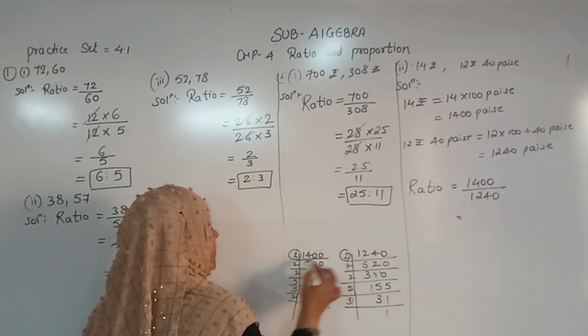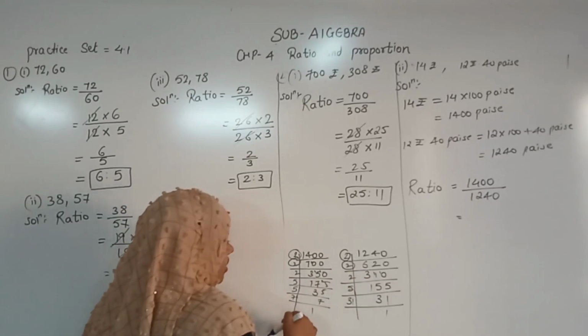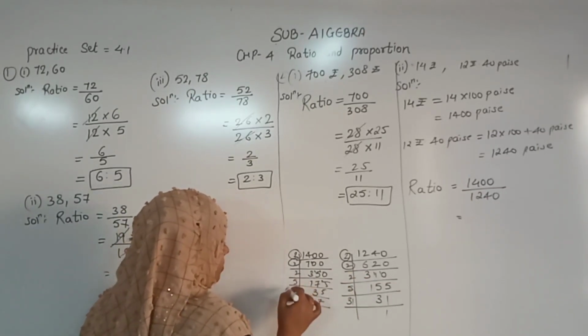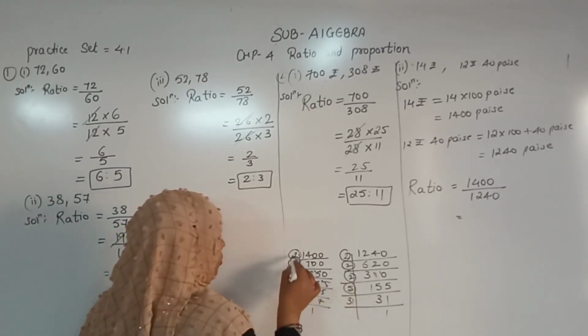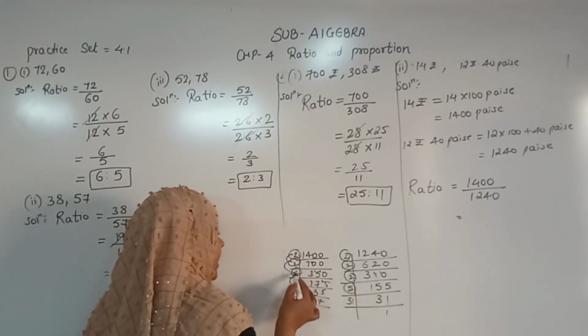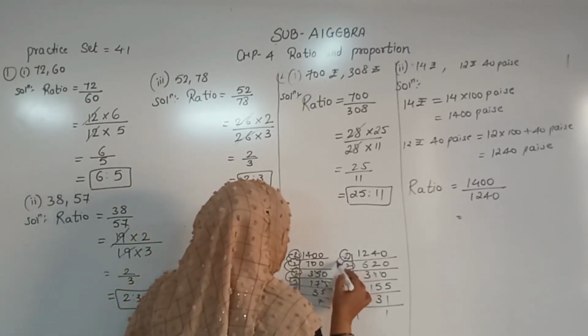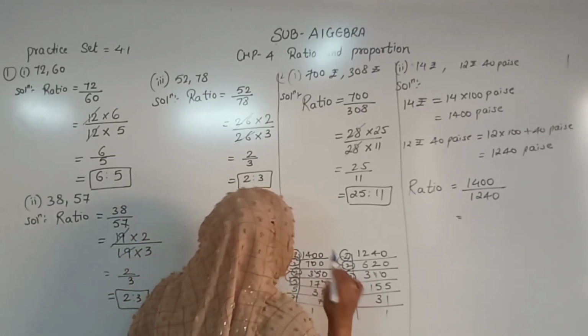2 2 is there, right? Now again 1 2 2. Okay, now 5 also there. Come on, 2 2s are 4, 4 2s are 8, 8 5s are 40.